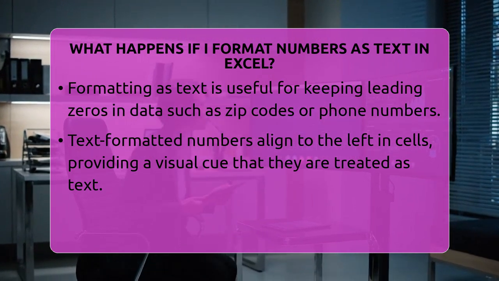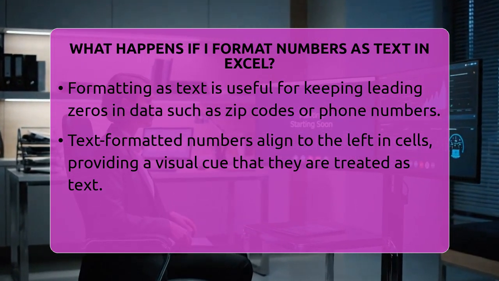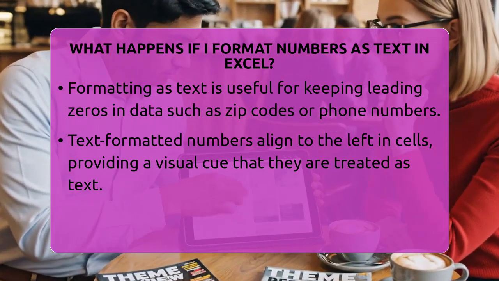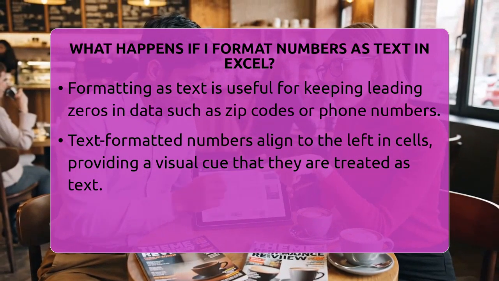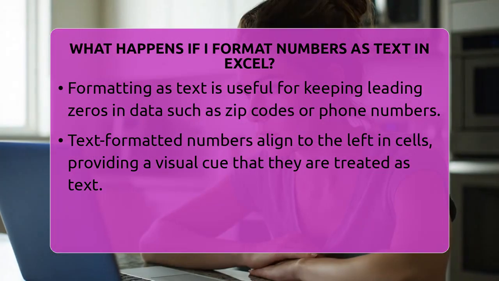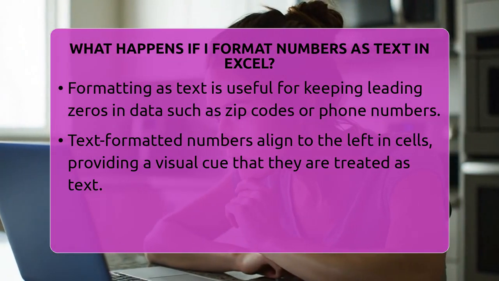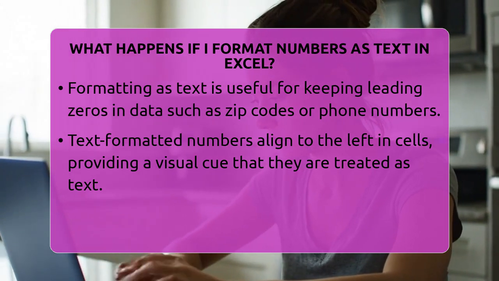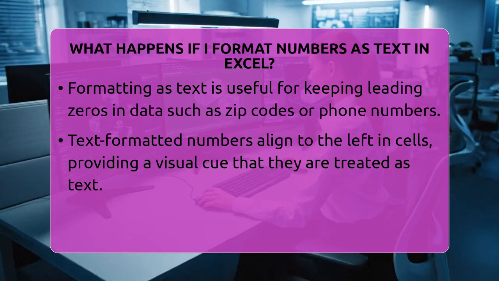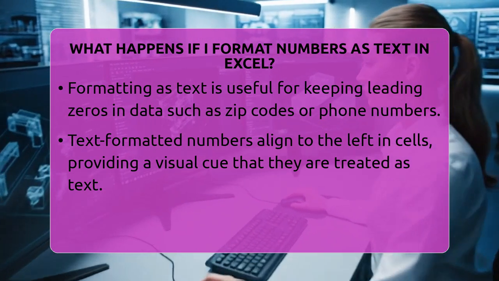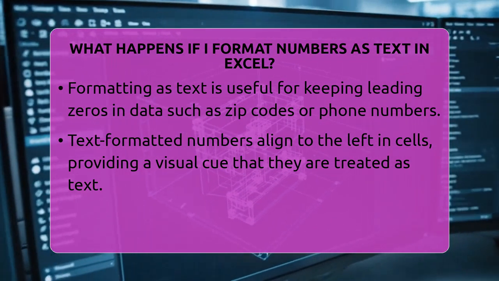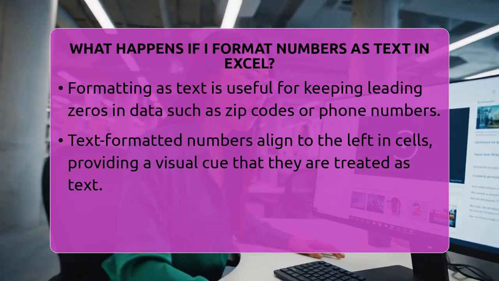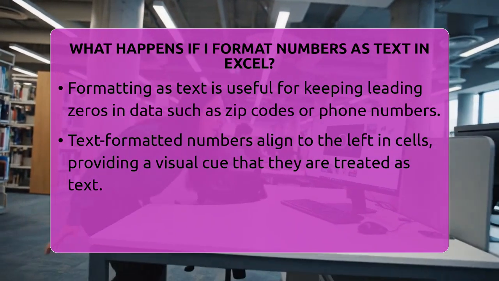Formatting numbers as text is great when you want to keep leading zeros. For example, zip codes like 123 or phone numbers with specific formatting. Normally, Excel removes zeros at the start of a number, but if you format it as text, those zeros stay exactly as you entered. This is useful for data where the appearance matters more than calculations. When numbers are formatted as text, they align to the left side of the cell instead of the right, giving a visual clue that they are treated as text.